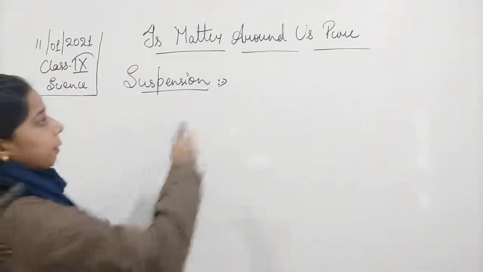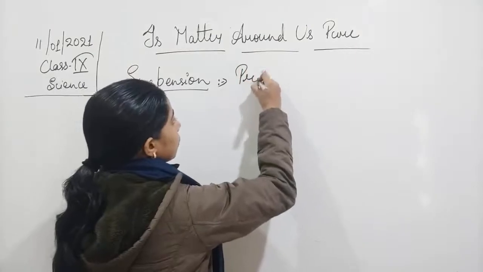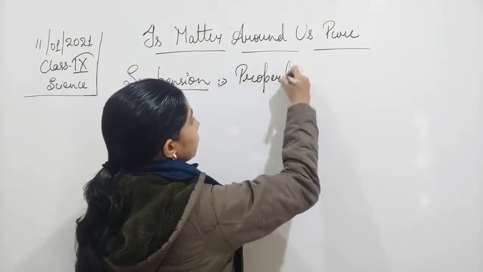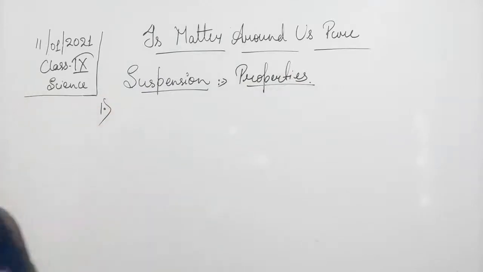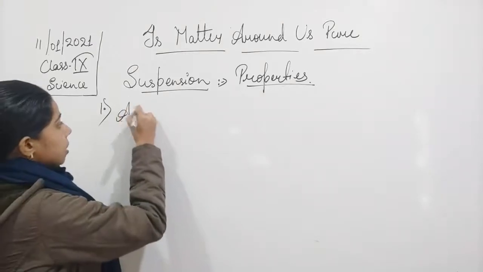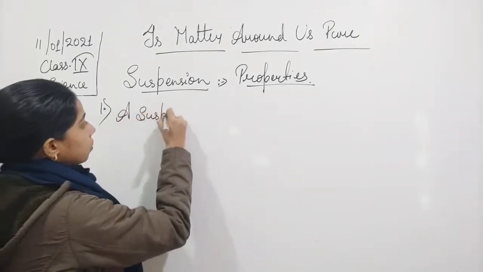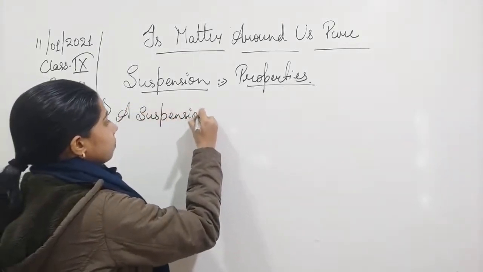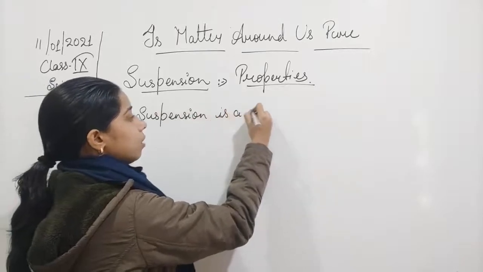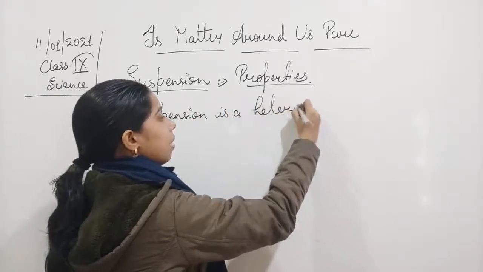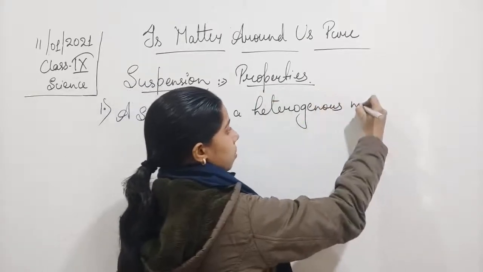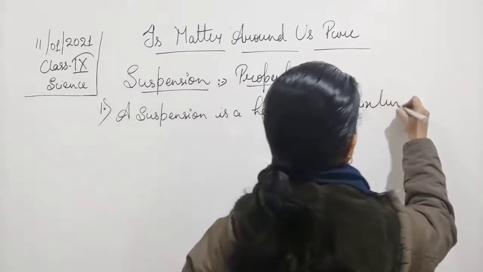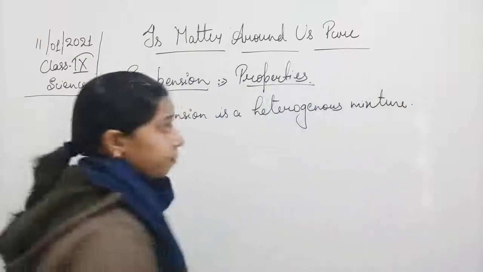So by this we come to the properties, students. The first property, this is a very important one, students, is that a suspension is a heterogeneous mixture.